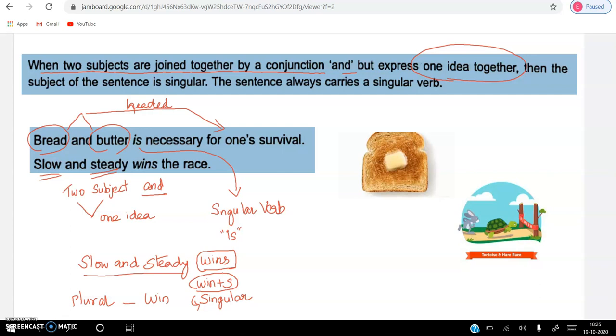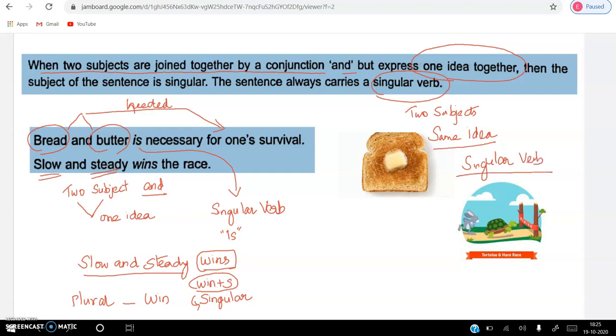Both these words are combined together to give the same idea. That kind of sentence will always have a singular verb. Be clear, children. Two subjects, when they express the same idea, will have a singular verb.